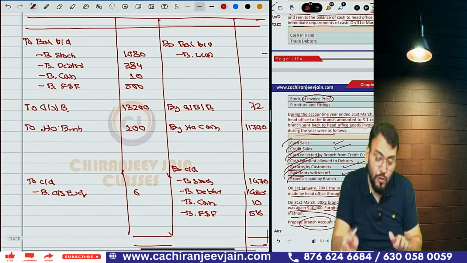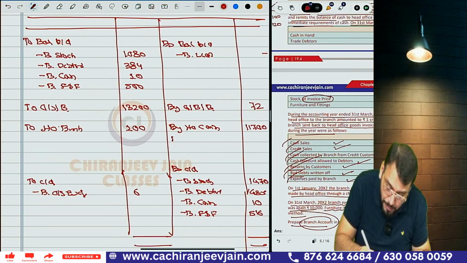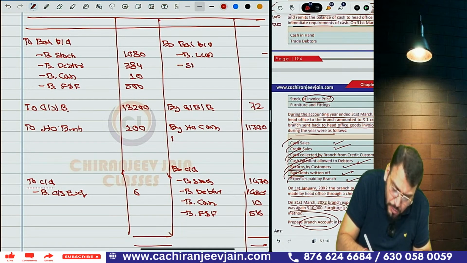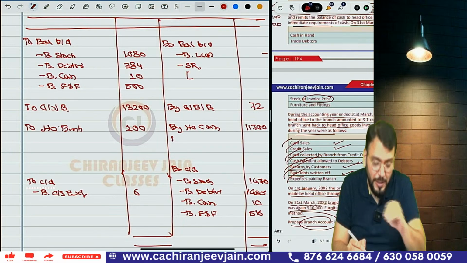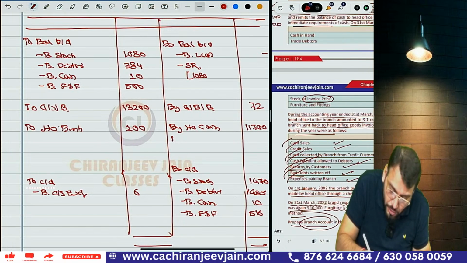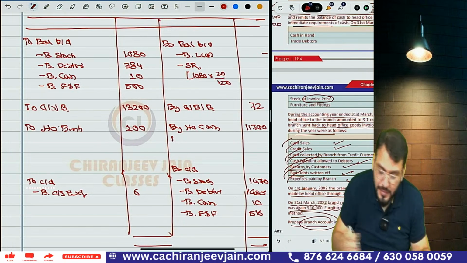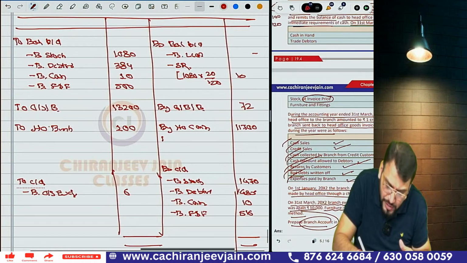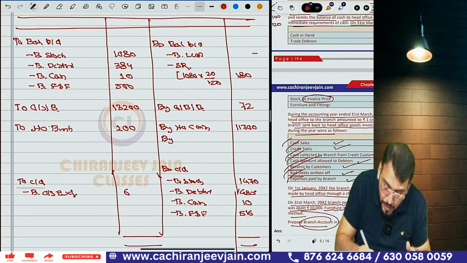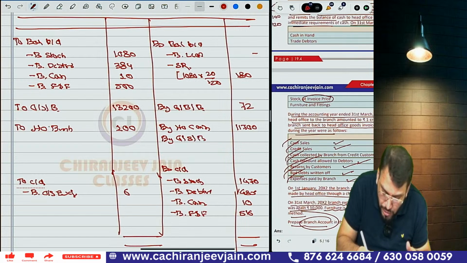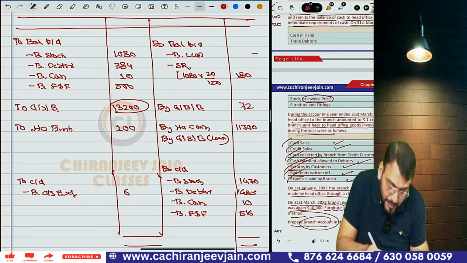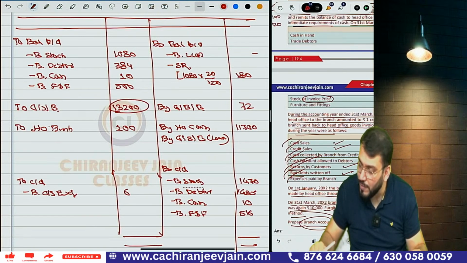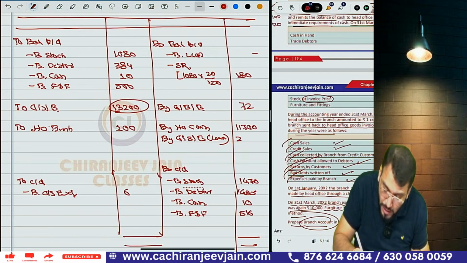Now, what will you do? You will do loading also. You write down, by opening stock reserve, to opening stock reserve. Opening stock reserve means load on opening stock. So that will be 1080 into 20 by 120. That is already calculated; I am calculating once again. Then you will eliminate load on goods sent to branch. So write down by goods sent to branch, and in brackets write on load. In this you need to calculate load. That will be 13,200 into 20 divided by 120. How much? That is 2,200.